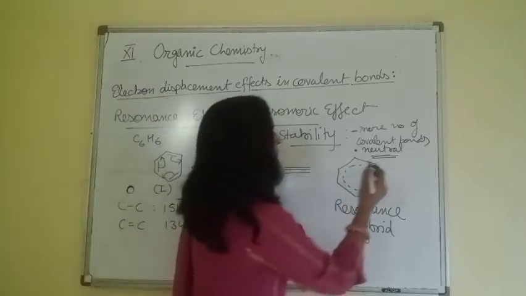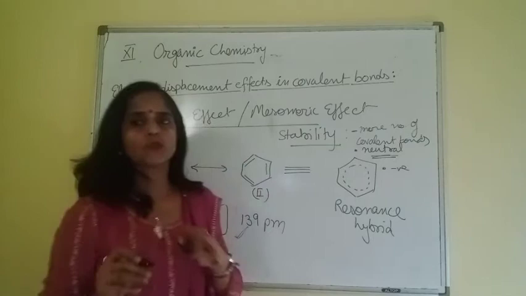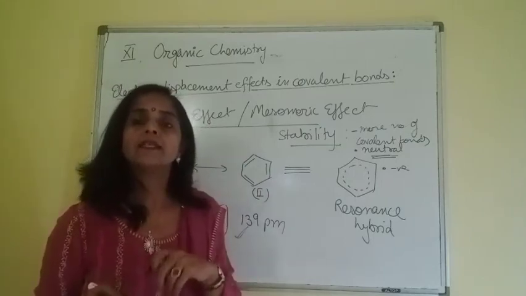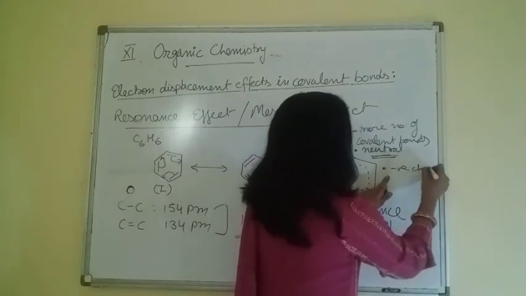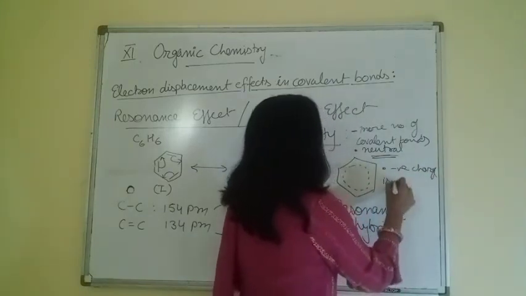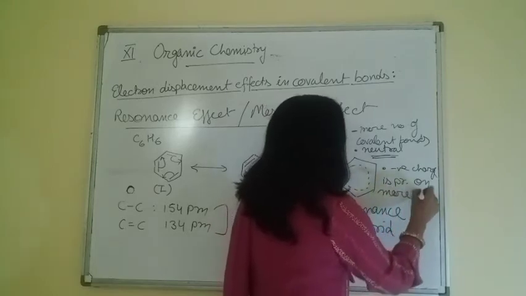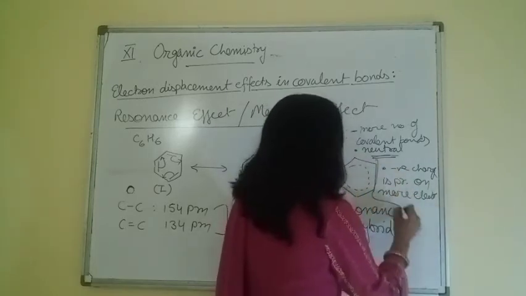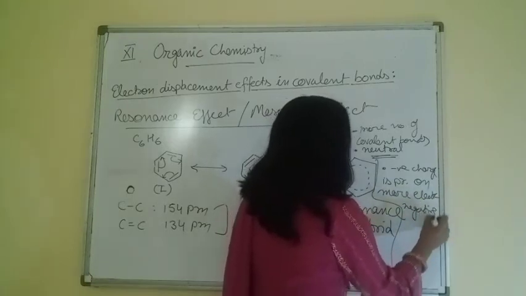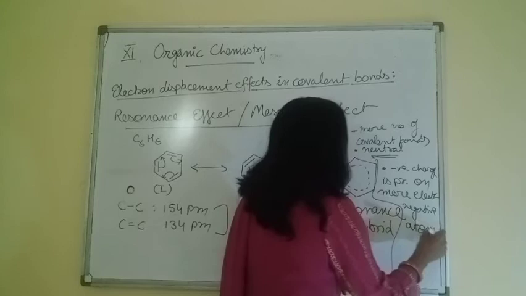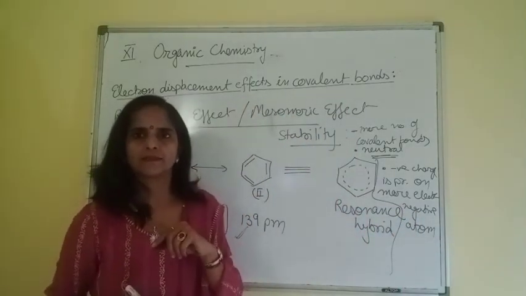The next parameter is, if charges are there. Suppose structure is not neutral, charges are there. Then what do we check? If negative charge is present on a more electronegative atom, then that is more stable as compared to vice versa.